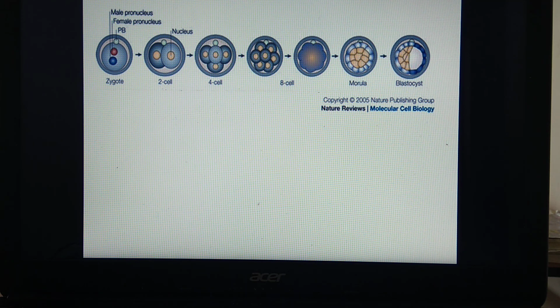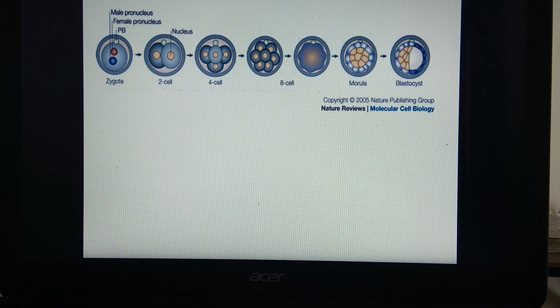Then we'll see the second cleavage. Here, this 2-cell structure undergoes second cleavage. This second cleavage is also longitudinal but at right angle to the first one and results in formation of this 4-celled structure. So, first cleavage after 30 hours of fertilization, second cleavage after 30 hours of the first cleavage, and it results in formation of this 4-celled structure. Then the third cleavage is horizontal, and after the third cleavage, the embryo will become 8 cells. So this is the 8-celled structure that gets formed.